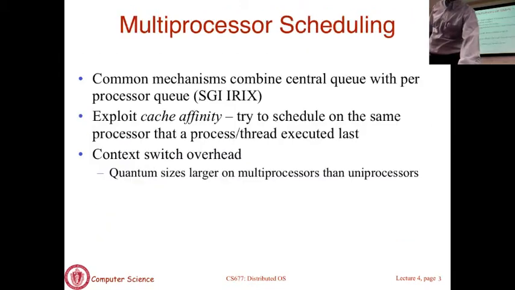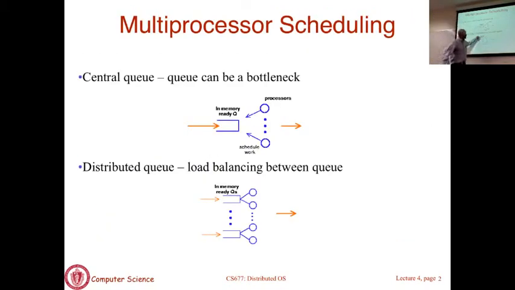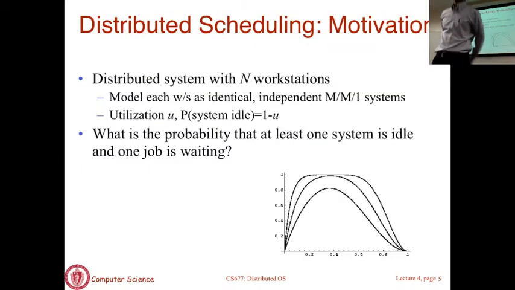Similar to what we said here, where you could have joined this ready queue, but because you wanted to load balance, you moved some tasks from this queue to another. You basically moved some tasks from one core to another. Does it make sense to do the same thing in the distributed world where you have n machines or n workstations? Is it the case that some machines might be loaded, so you say, I take some of those tasks and move them to less loaded machines? If you have a scheduler that has the ability to decide which tasks get to run on which machines in your system of n machines, you have a distributed scheduler.